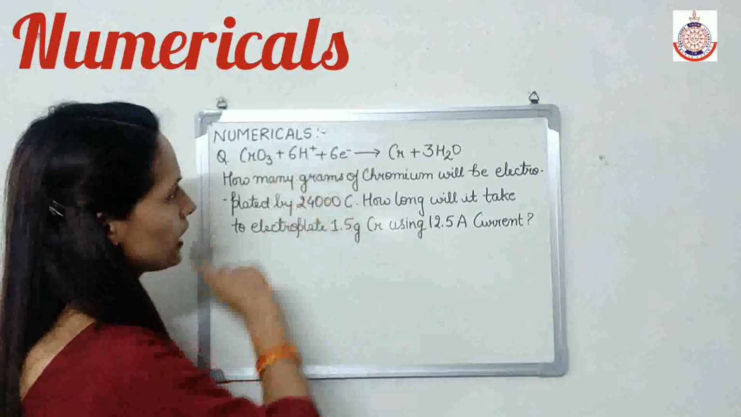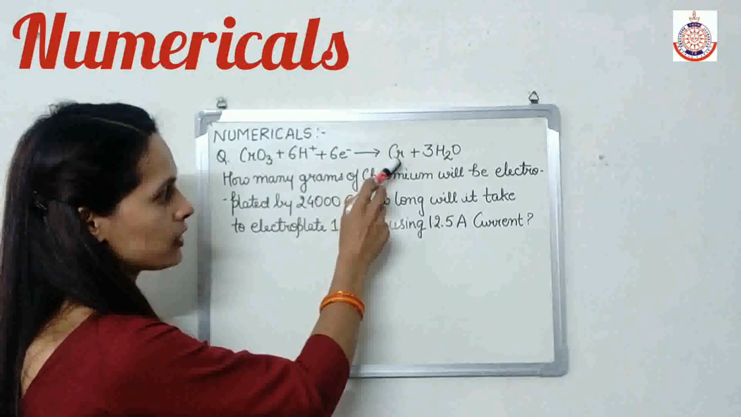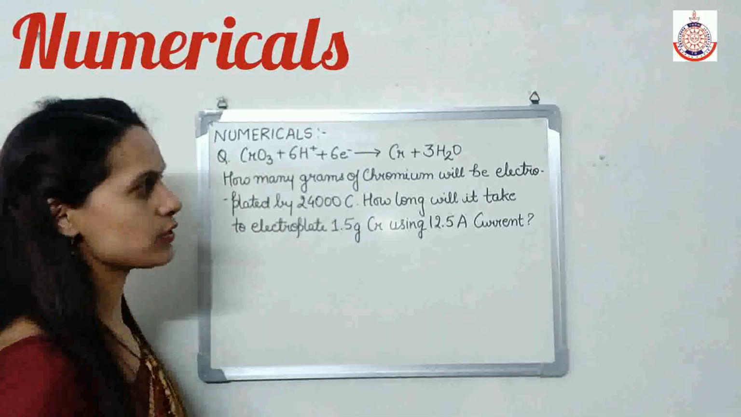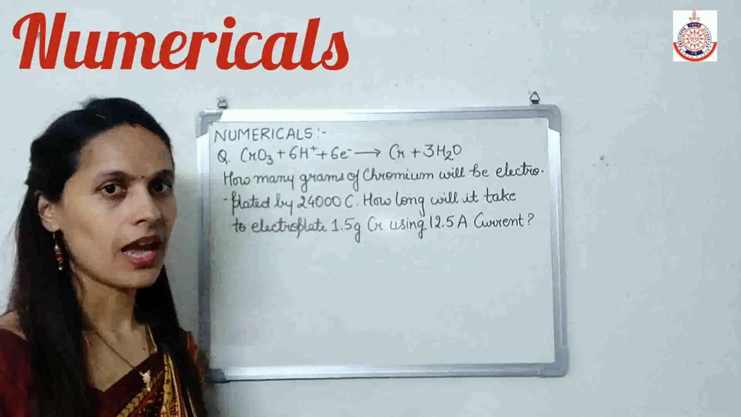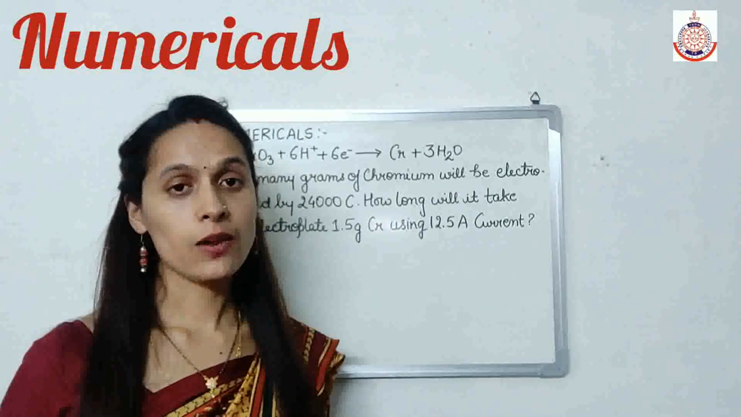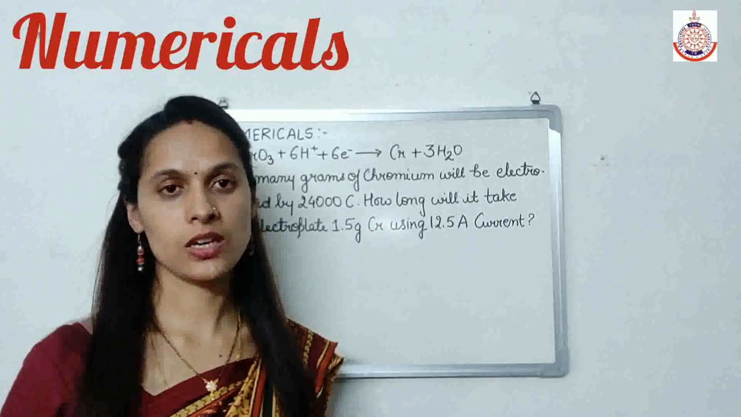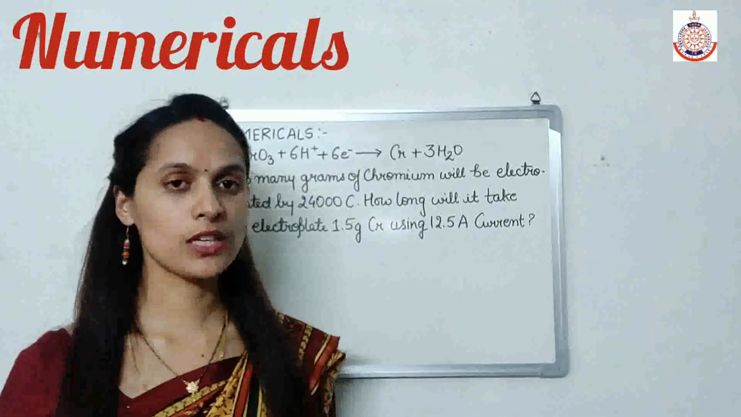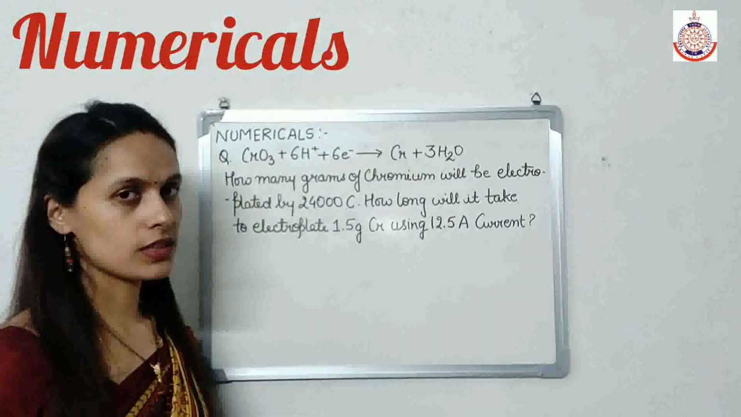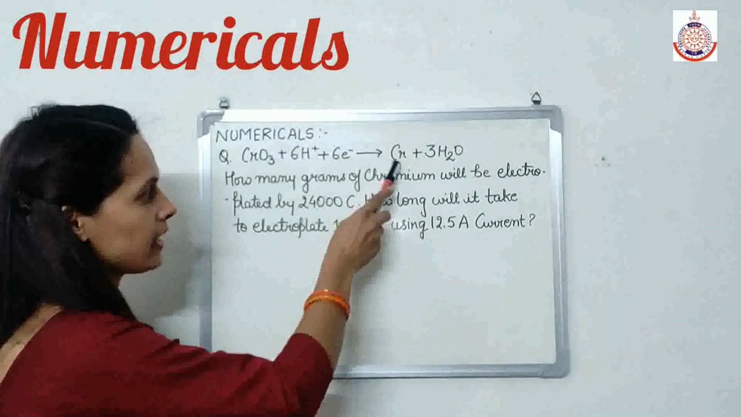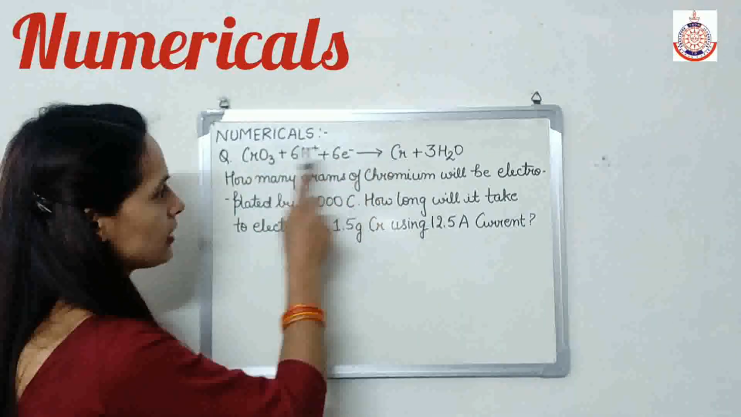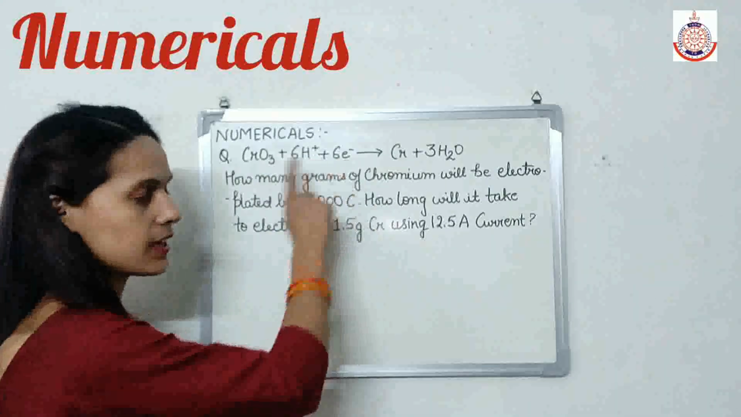Now in the question it is clear that if we talk about this chromium, its oxidation number is 0. And in CrO3, the chromium's oxidation number is +6. I hope you all know how to calculate the oxidation number. If you don't, let me know, I'll make a video on the oxidation number also. So for converting this into this, it requires 6 electrons. Therefore, here it is 6.